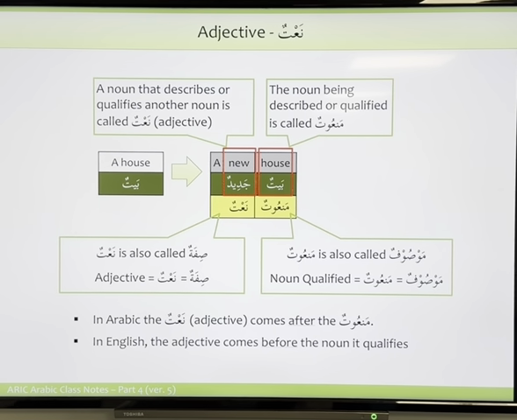But so now look at this. A new house. So in English, for example, when we say a new house, new comes first. The adjective comes first, and then the house, the noun, comes after. Isn't it? Everyone agree with me? A new house. So we say something about the noun first before we introduce the noun. But in Arabic, it is the other way. Nouns come first, and what you call the adjective comes later.